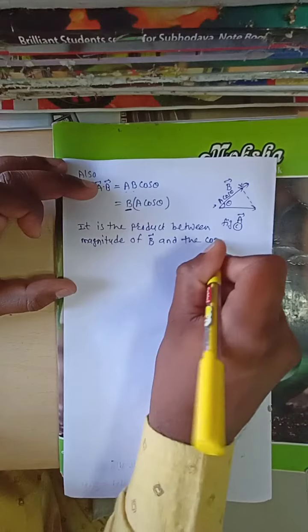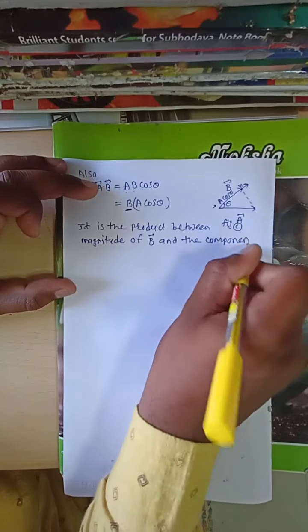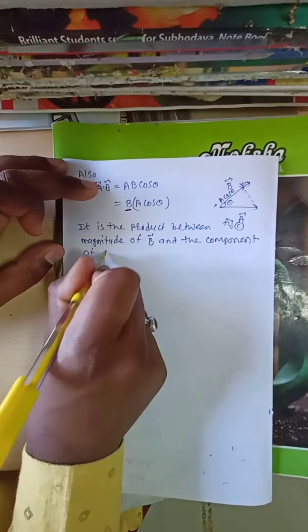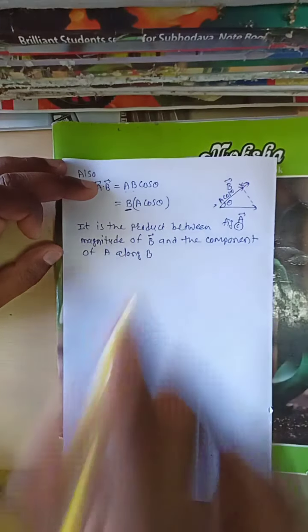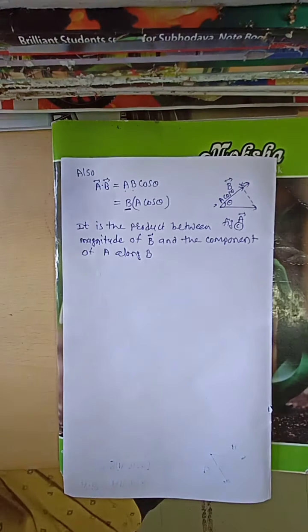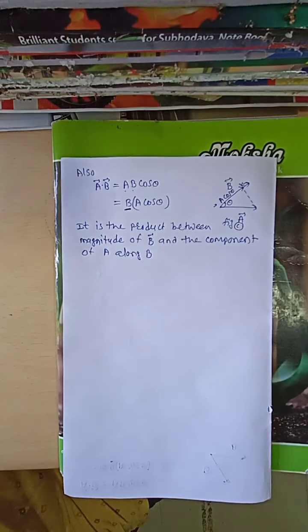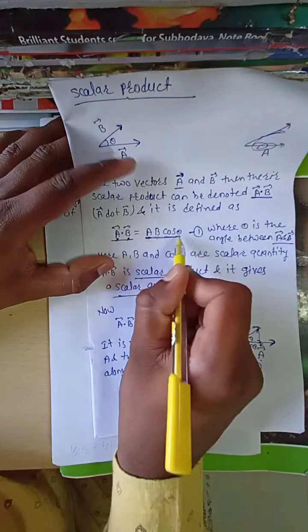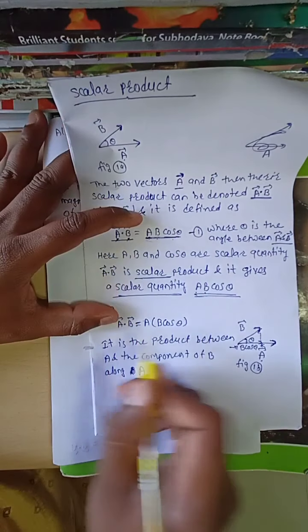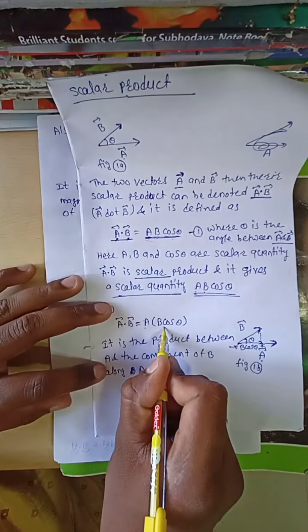The component of A along B. Now see here, A bar dot B bar is equal to AB cos theta. What does AB cos theta mean?